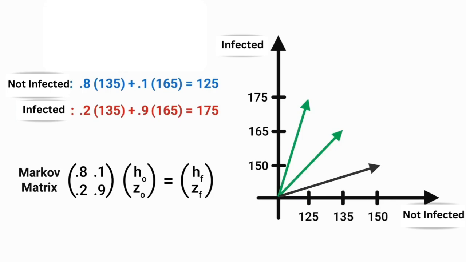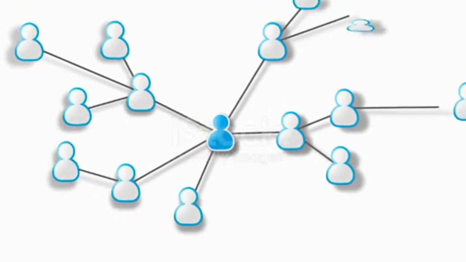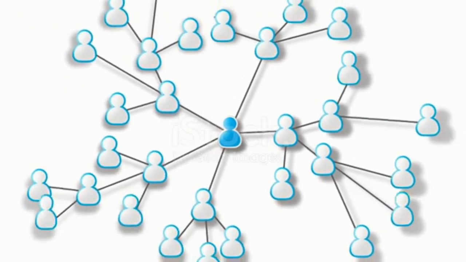So we can see this kind of math could be used to analyze how a virus will spread throughout a population, for example. Also, the Google PageRank algorithm involves this Markov matrix.